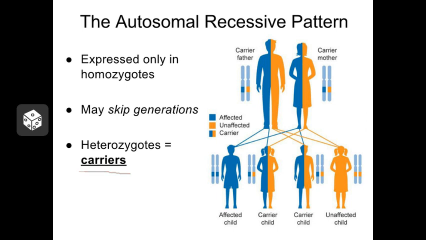Let's look at an example. Here we have a couple, and both of these individuals are carriers. They are heterozygotes for that trait. With two heterozygotes having children, the children have a 25% chance of being homozygous dominant, a 50% chance of being carriers themselves, and only a 25% chance of physically expressing that recessive. So because carriers are present, it means that neither of these parents showed the characteristic, but it can show up in their children. So it can skip generations.